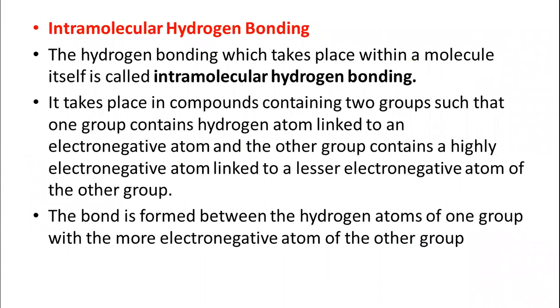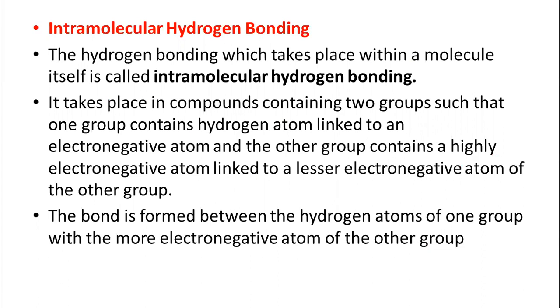Now intramolecular hydrogen bonding: the hydrogen bonding which takes place within a molecule itself. Intra means within, only in that molecule. The hydrogen bonding which takes place within a molecule itself is called intramolecular hydrogen bonding.